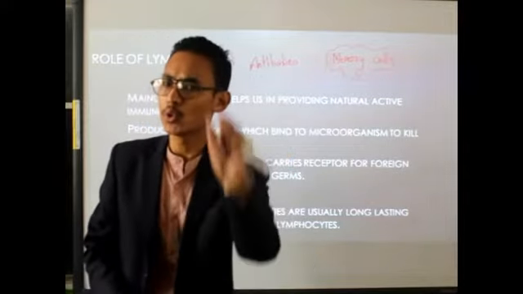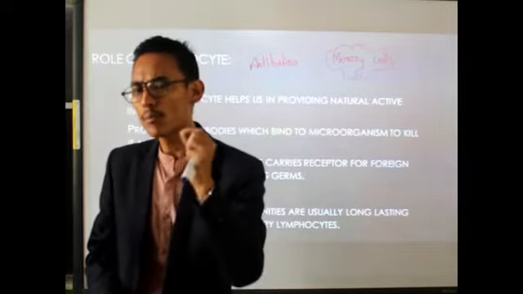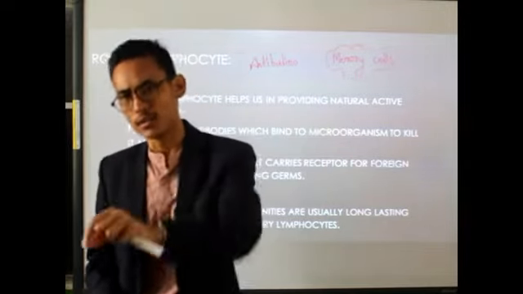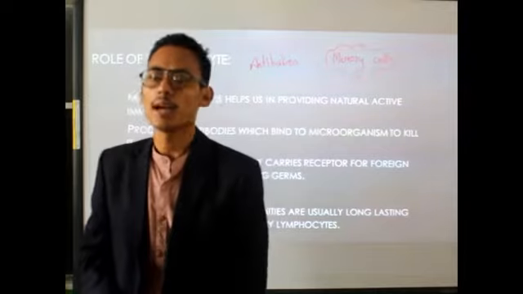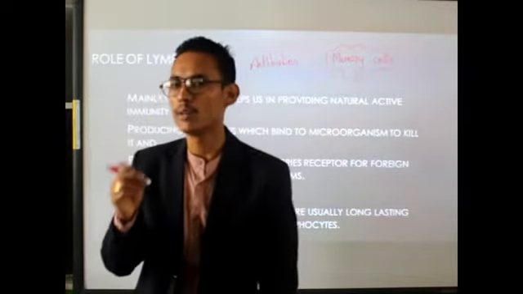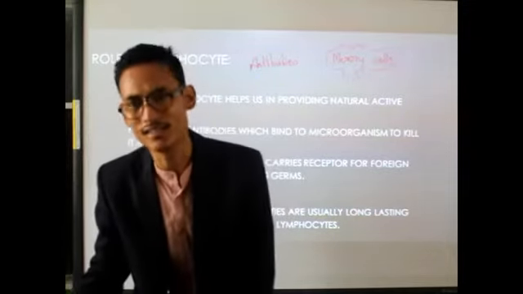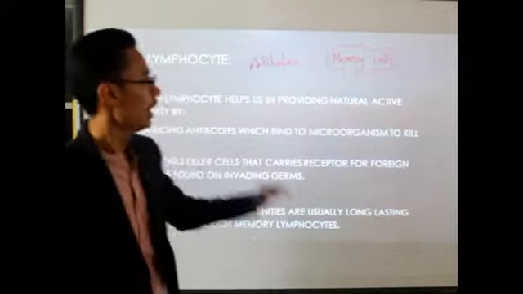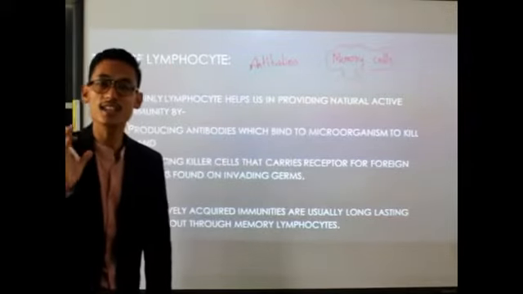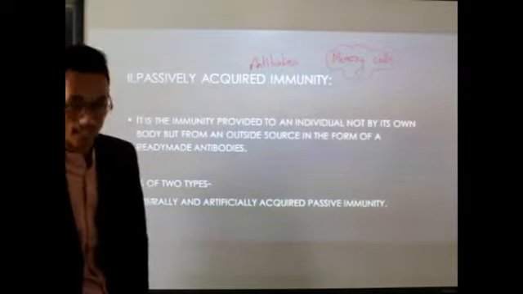Alright, they recognize those invading antigens, and they will produce the antibody against those invading foreign pathogens or antigens. So actively acquired immunity is very important, because in this case our own bodies are coming into action. Here it's forming the antibody and the memory cell by itself. So between active and passive, active immunity is long lasting.